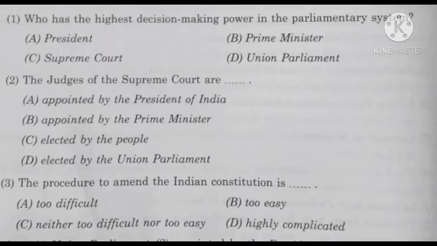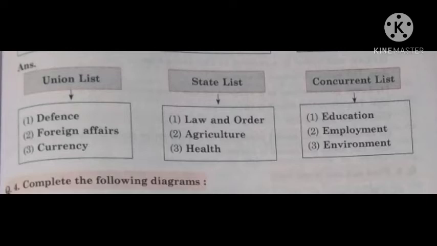Third question, the procedure to amend the Indian Constitution is neither too difficult nor too easy. Next question, prepare a table to show the division of powers in India. First, union list. Answer, first defense, second foreign affairs, third currency. Next question, state list. Law and order, second agriculture, third health. Third concurrent list, first education, second employment, third environment.